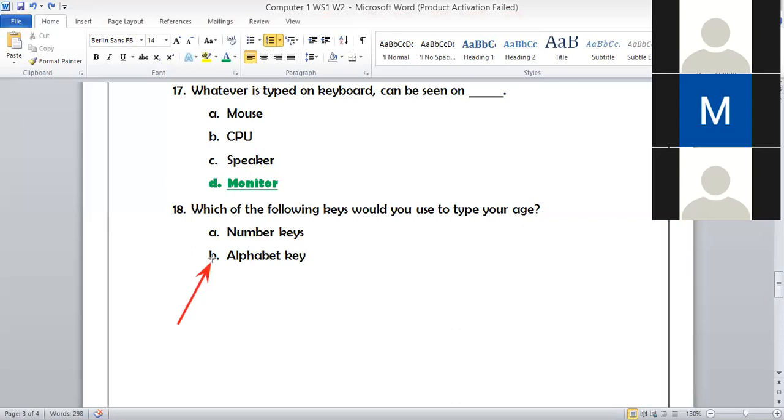You will use your number key or alphabet key. For example, if someone is saying, I was born in 2012, someone is saying, I was born in 2014. So the age of the person who was born in 2014 is like 7 years. And alphabets are A, B, C, D. So which key will we pick to write our age?